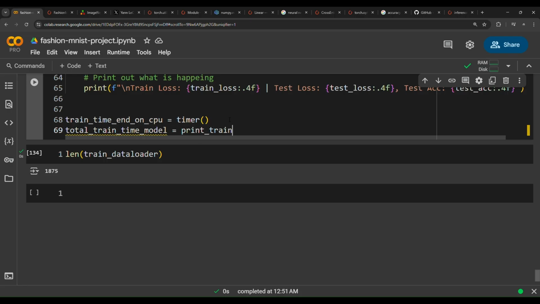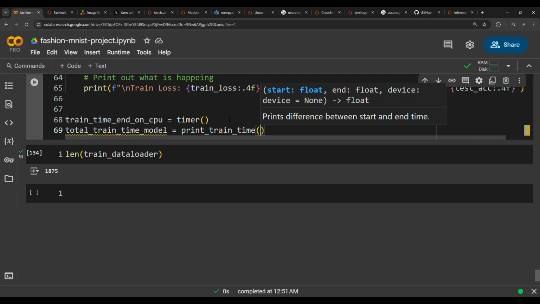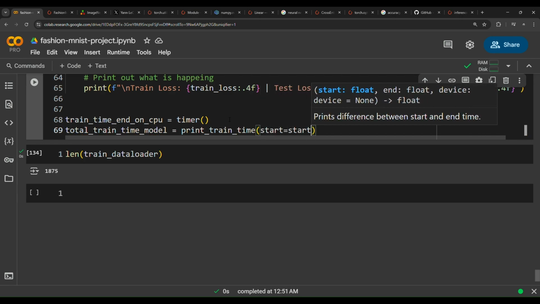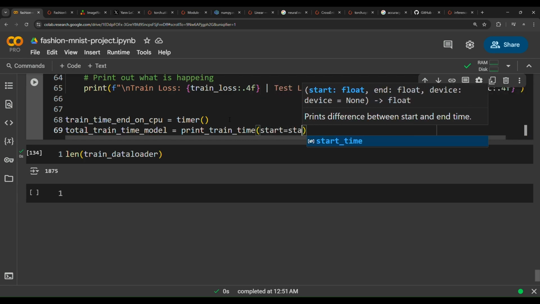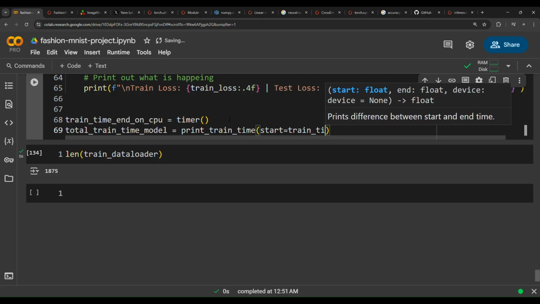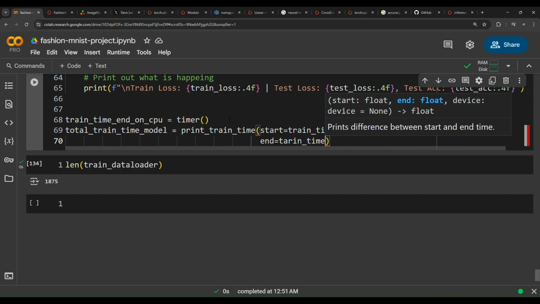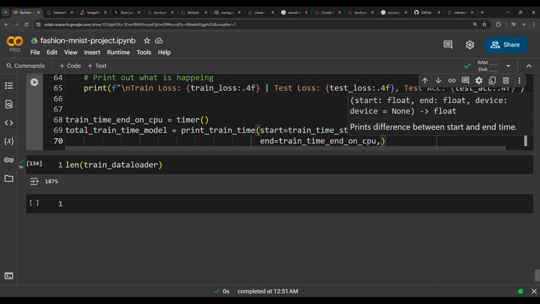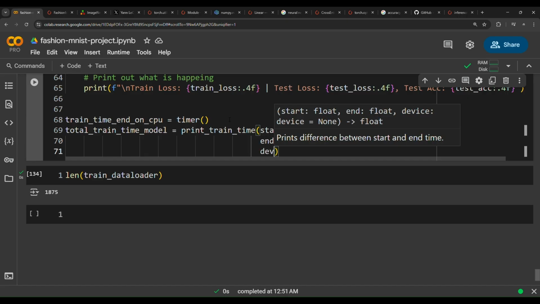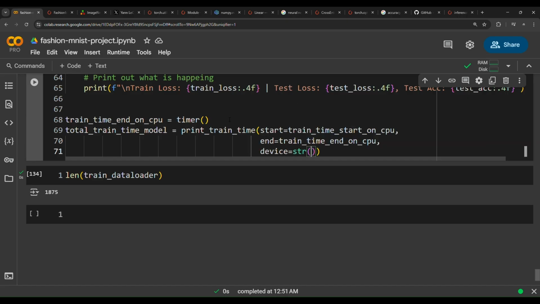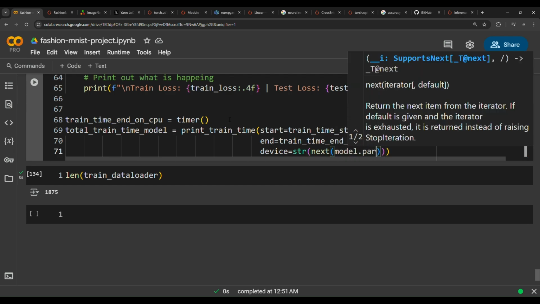It equals print train time, passing in start as train time start on CPU, comma, end as train time end on CPU. Very long variable names. And then device equals the string function, passing in next, and then passing in model dot parameters dot device.